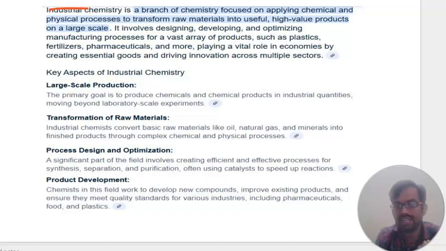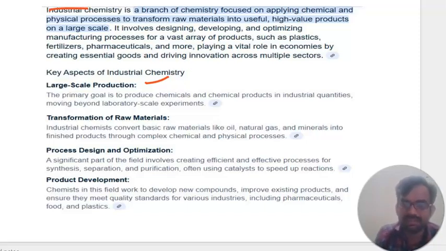Nowadays there are small scale industries and larger scale industries. In large scale industries, the primary goal is to produce chemicals and chemical products in quantities moving beyond laboratory scale experiments. So how do these industries transform raw material into useful materials or chemicals?